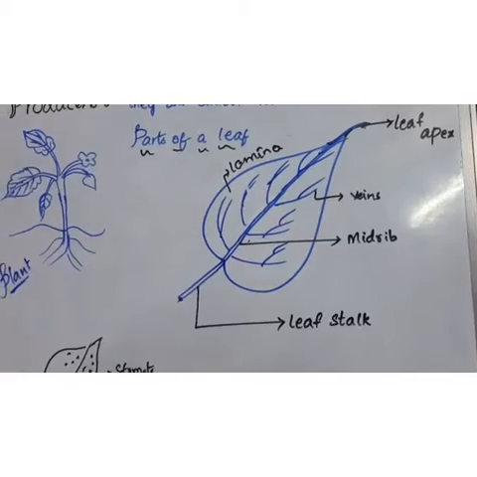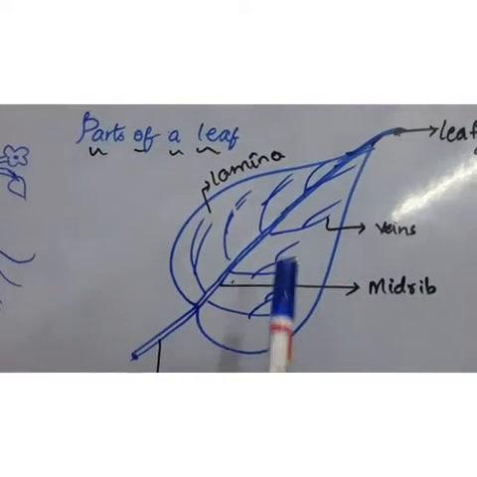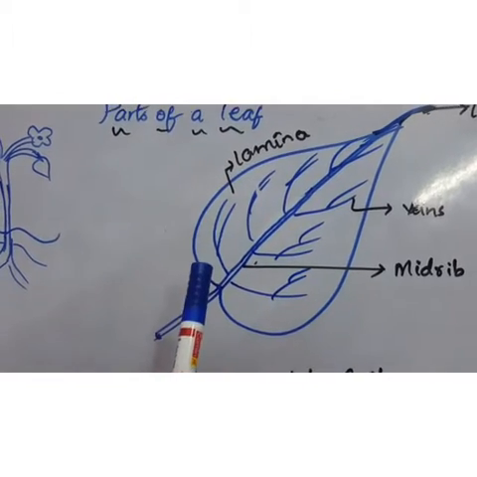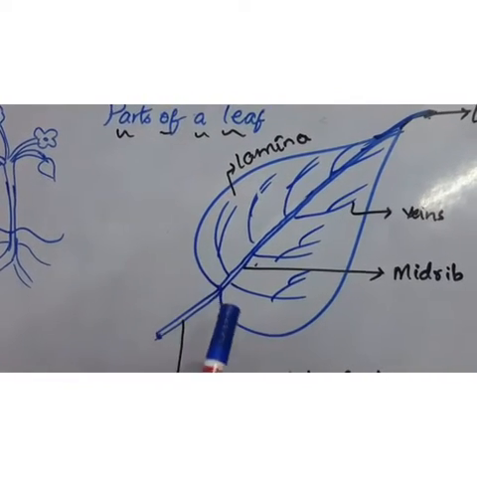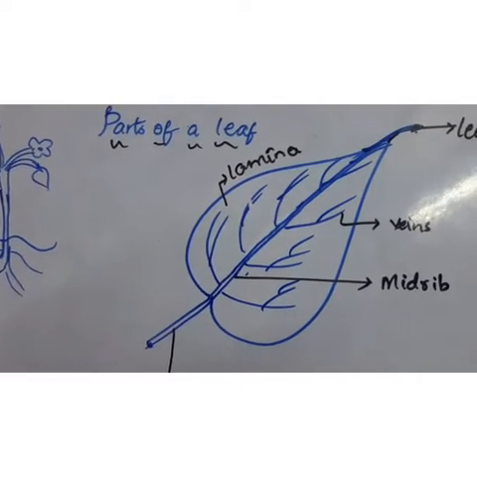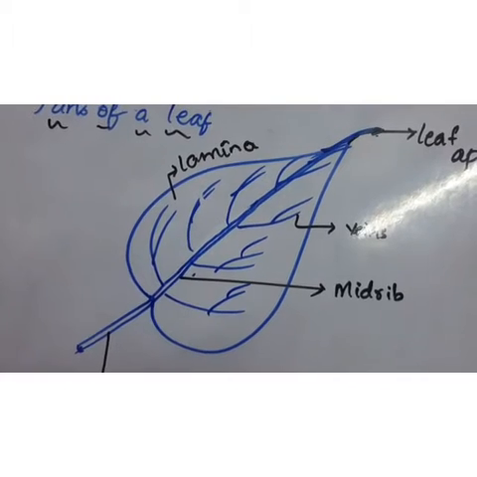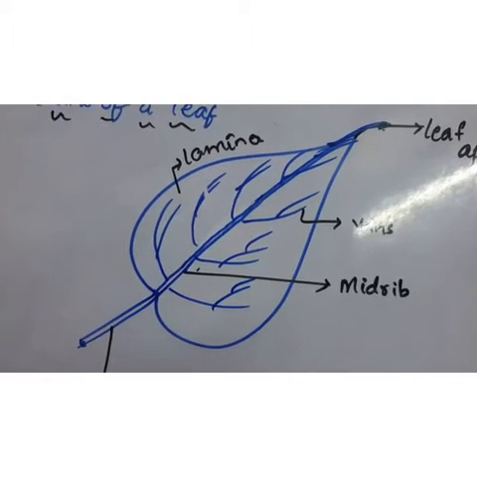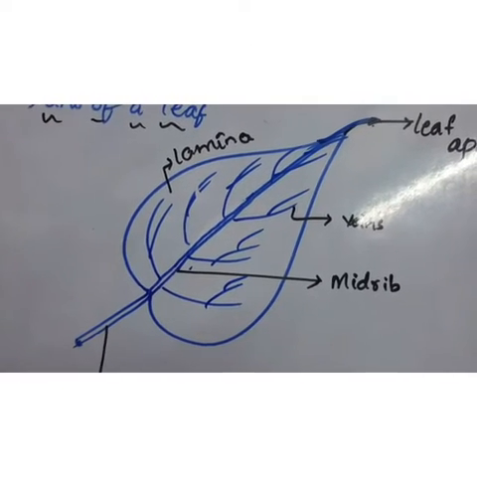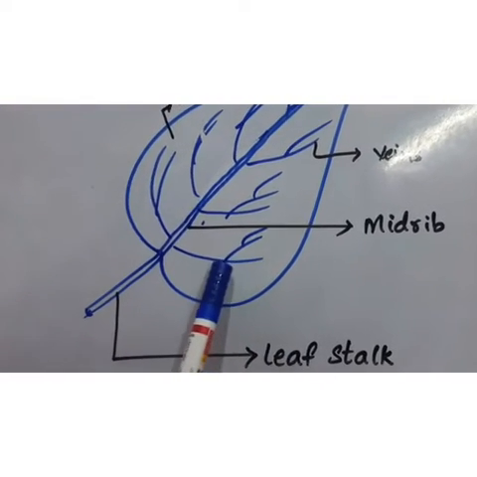In the leaf, what will be present, we'll learn today. Can you see here I have written lamina? The broad flat part of the leaf is called lamina, or leaf blade. I have written it on the board, see carefully. And can you see the small tube-like structures here?